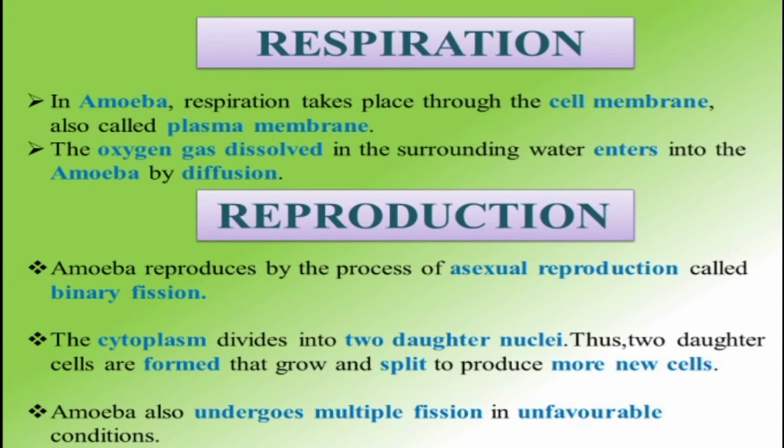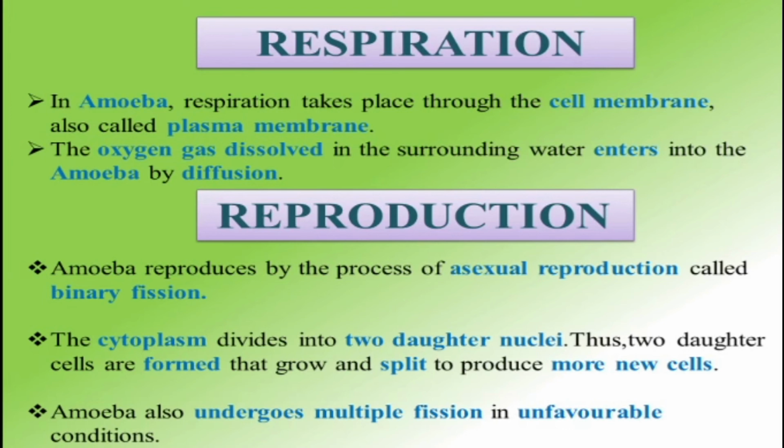Thus, two daughter cells are formed that grow and split to produce more new cells. The cytoplasm divides from a single parent into two daughter nuclei and finally splits into more cells.